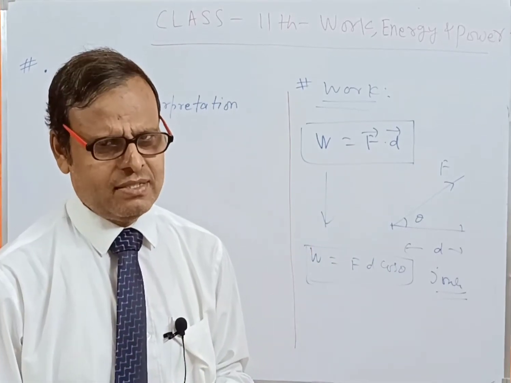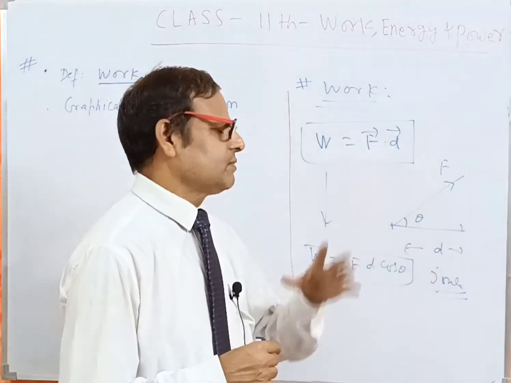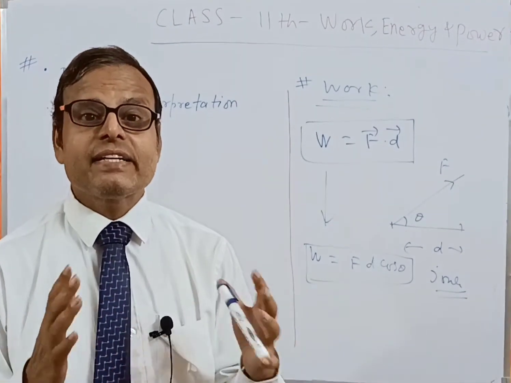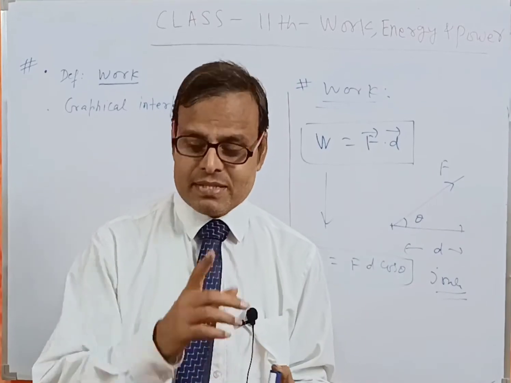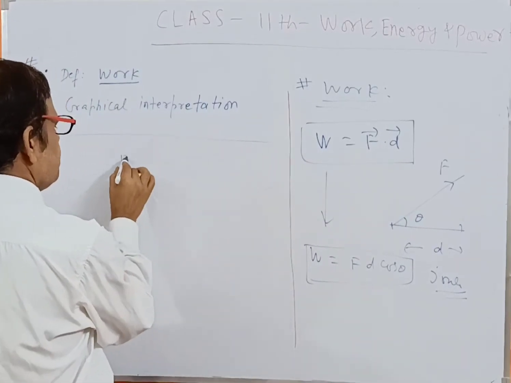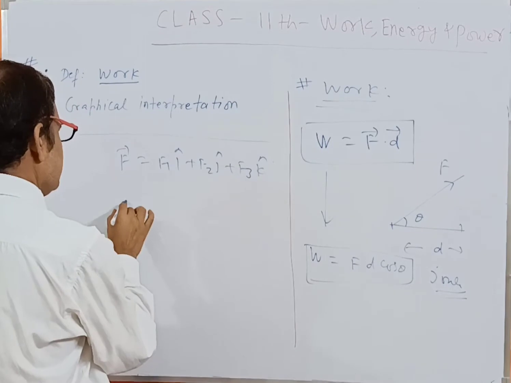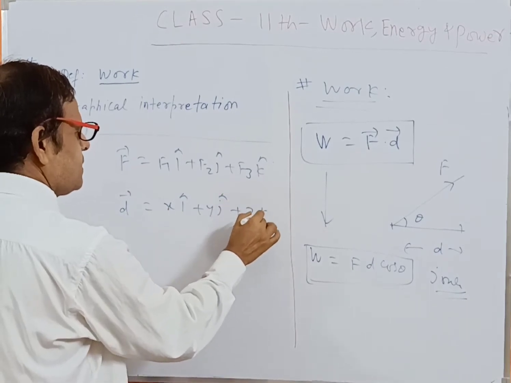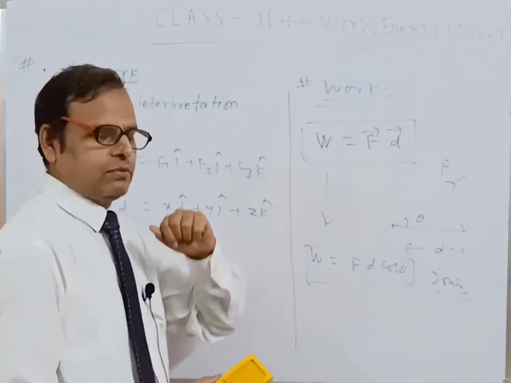There may be many definitions, but a mathematical and very concise definition is W is equal to F dot d. If the force vector is given in i j k form, and the displacement vector is also given in i j k form, that is F is equal to F1 i cap plus F2 j cap plus F3 k cap, and displacement vector d is equal to, suppose, x i cap plus y j cap plus z k cap, then what will be the value of work done W?